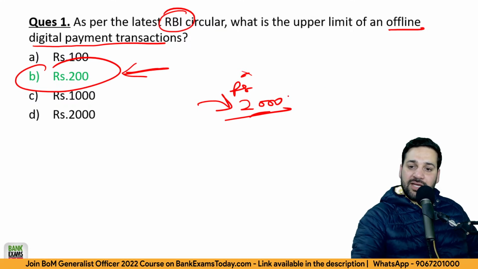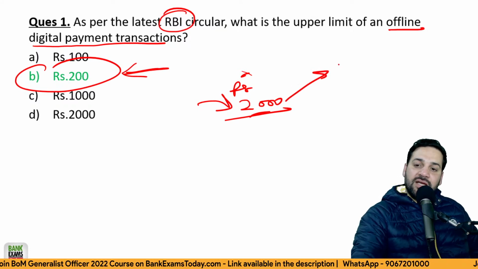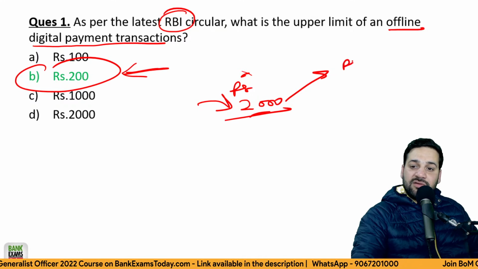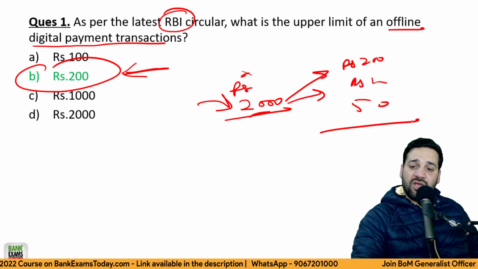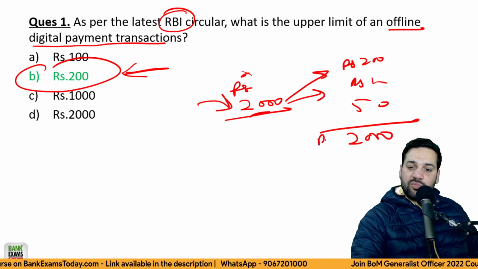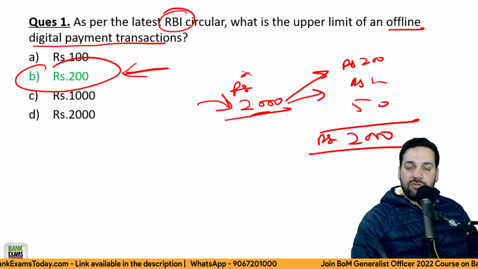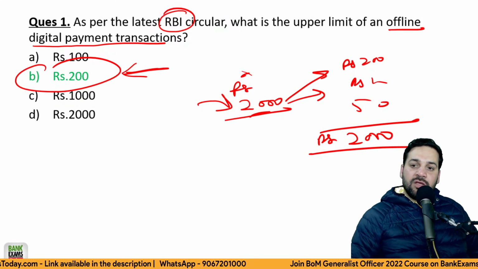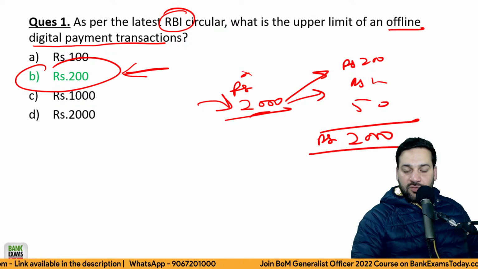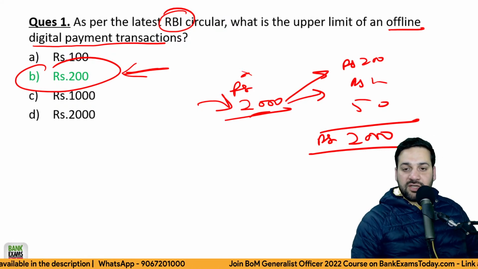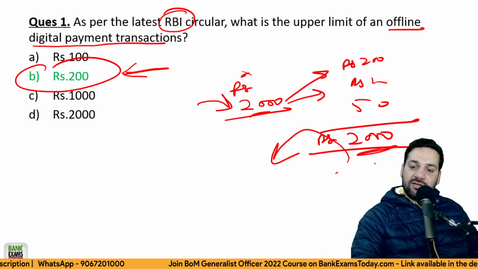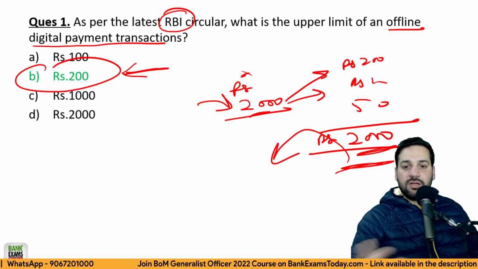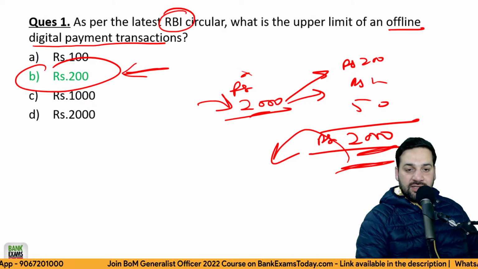You loaded 2000 rupees and then you spend that money. The transaction limit is 200 rupees. Sometimes you spend 200, sometimes 100, sometimes 50, and when that total comes to 2000 rupees, you need to go back online and fill that wallet again, or whatever device you are using. Once you have spent 2000 rupees, you go online, fill the wallet and spend again. This is to safeguard depositors.